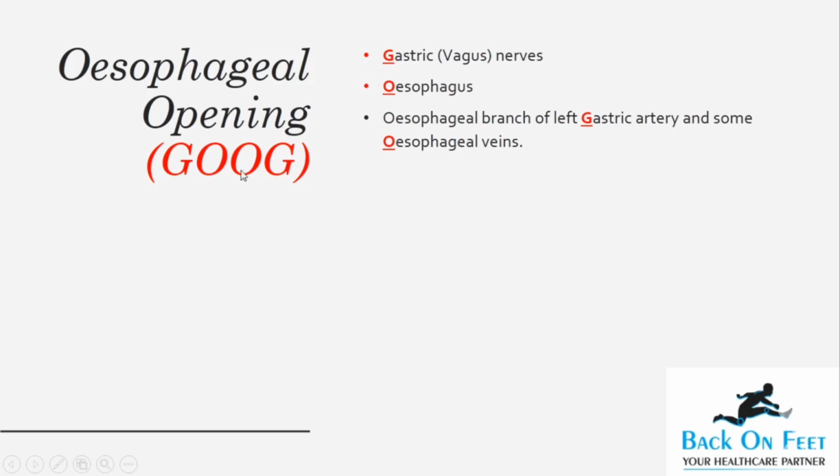Now the first G will stand for your gastric or vagus nerve, gastric vagus nerve. O, definitely the esophagus has to pass through it, so it will be esophagus.